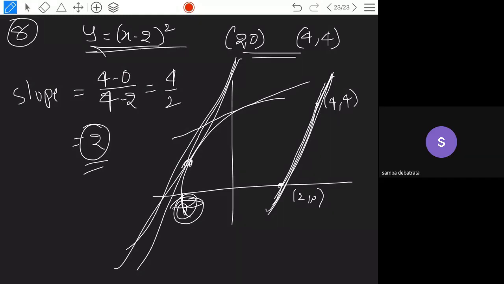Ninth one is: find the point at which the tangent is given to you already. Okay, when the tangent is given, see here, the tangent is given to you. Find the point on the curve which is given to you. So from the given equation, find the tangent and find its slope, and make both slopes equal. Then you are going to find the x value. Okay, I'll explain the ninth problem to you. You may get confused with that.